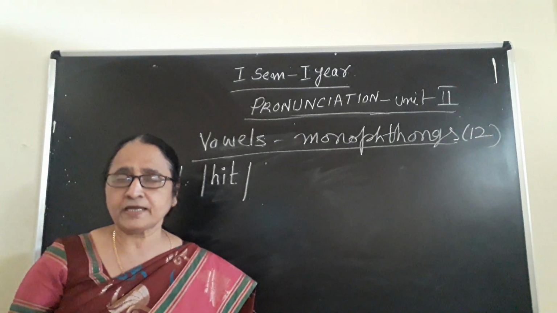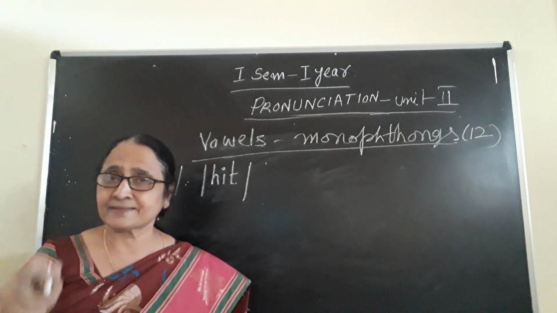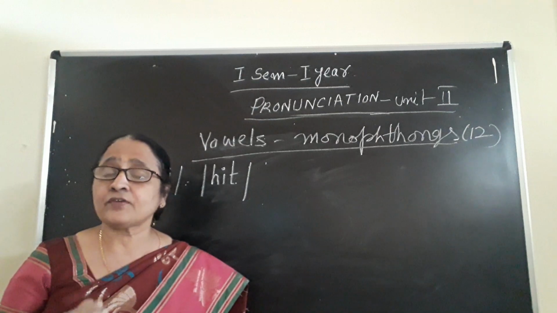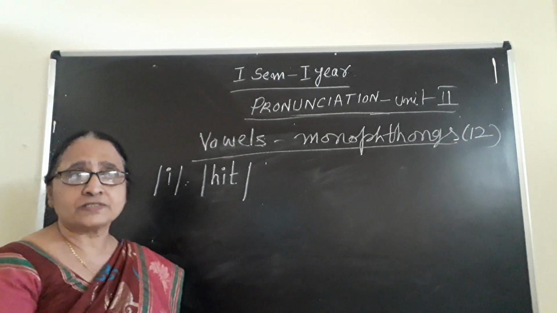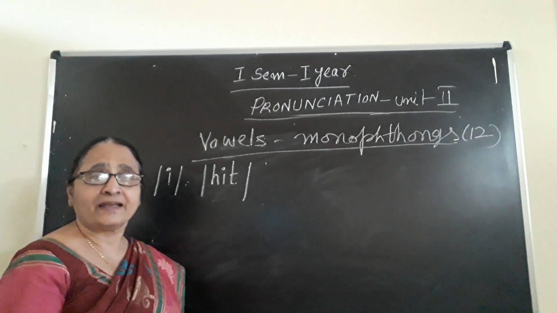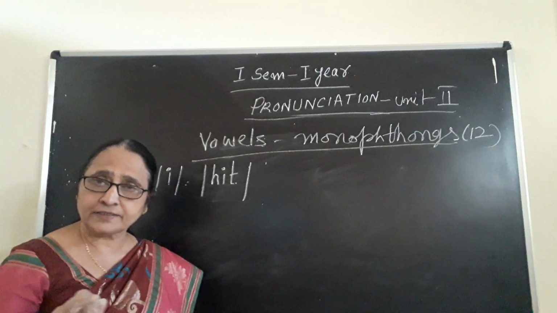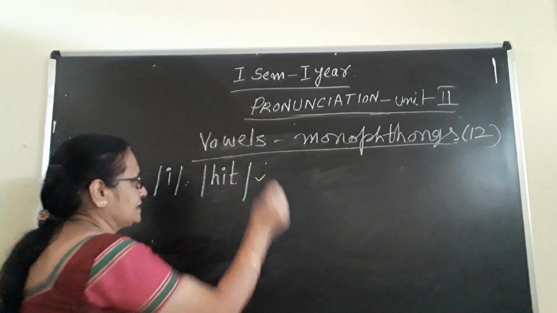Pronounce it once again: hit. It is not giving you the I sound; the letter is I, but it is giving you the E sound. That's why you pronounce H-I-T not as height, but as hit. Did you understand? So this is one example.